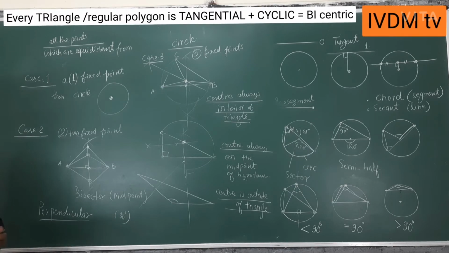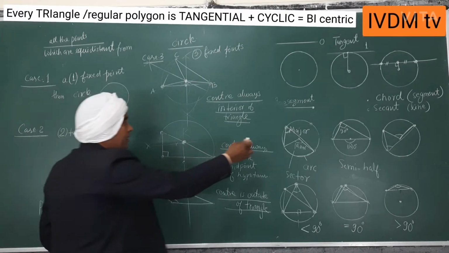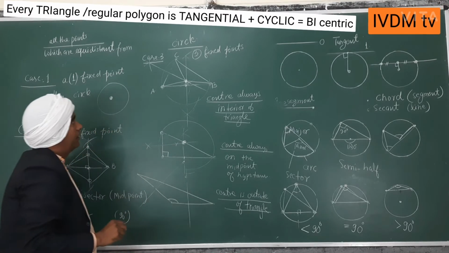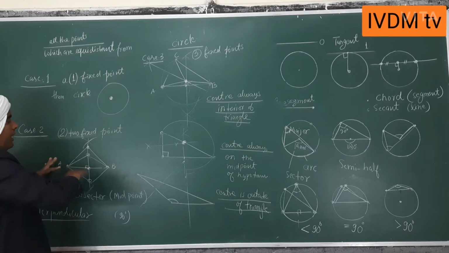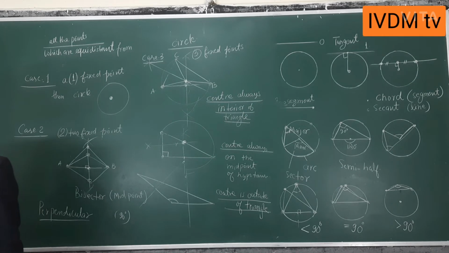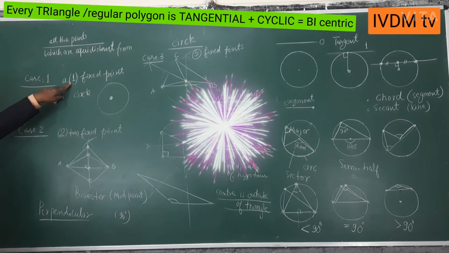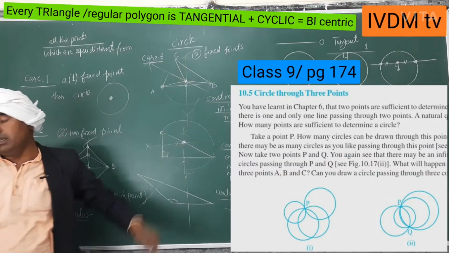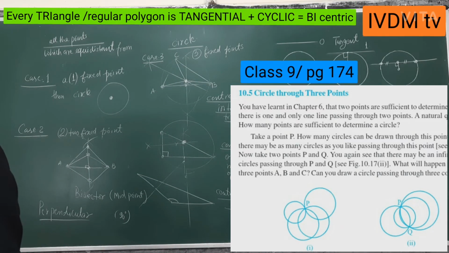Another question. What I have summarized here: I have taken a circle, this is called the circumcircle, and this is the triangle. So the circle is outside and the triangle is inside. It is very important, a fixed point, 2 fixed points and 3 fixed points. This is given in your class 9th book in the form of a theorem.